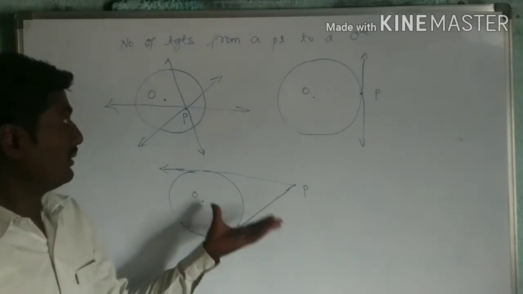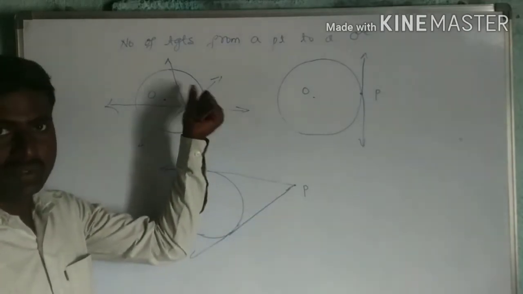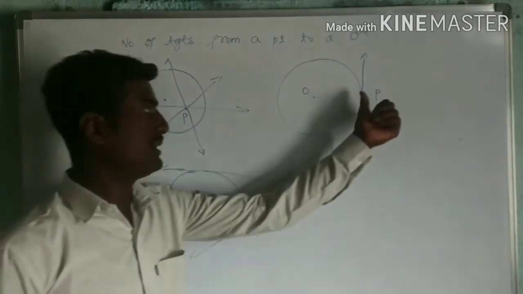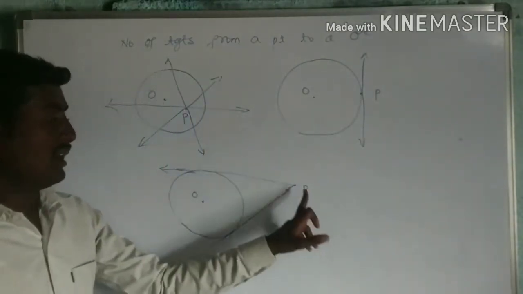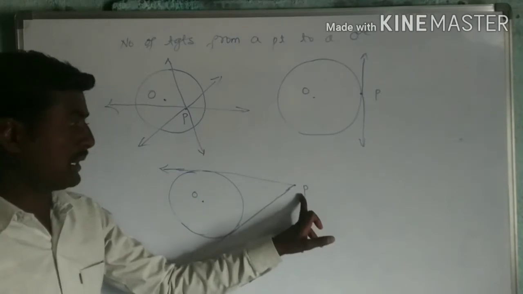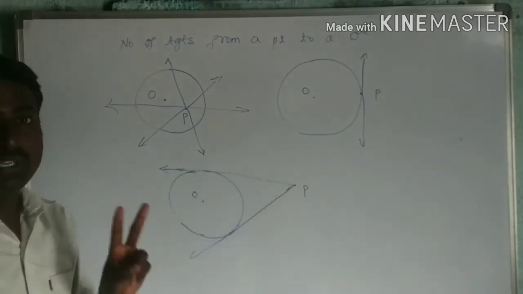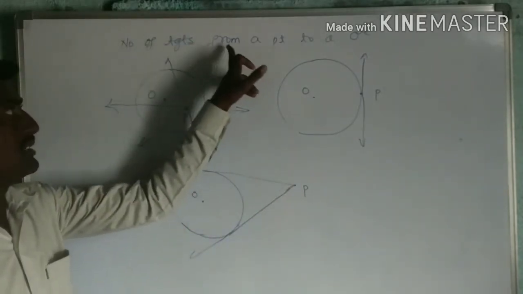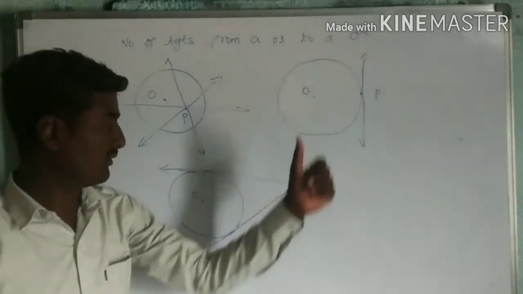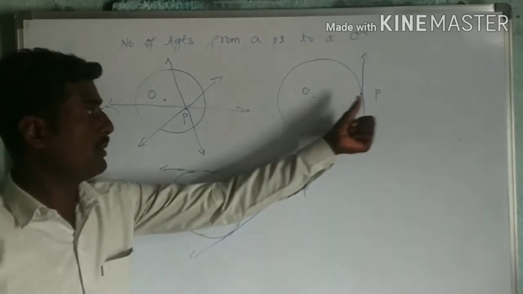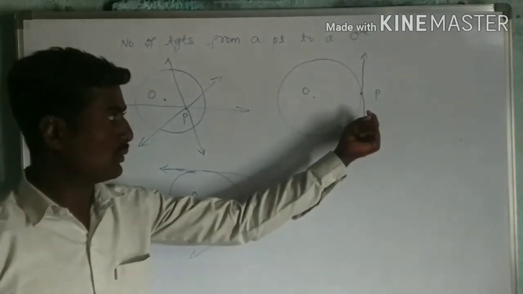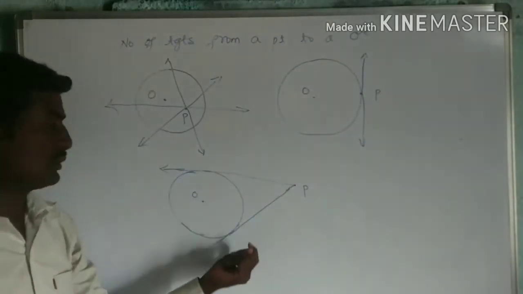Inside the circle, if there is a point, no tangents can be drawn. If the point P is on the circle, I can draw only one tangent. If the point P is outside the circle, from this point P, I can draw two tangents. This is the number of tangents from a point to a circle: only one tangent, no tangents, two tangents.